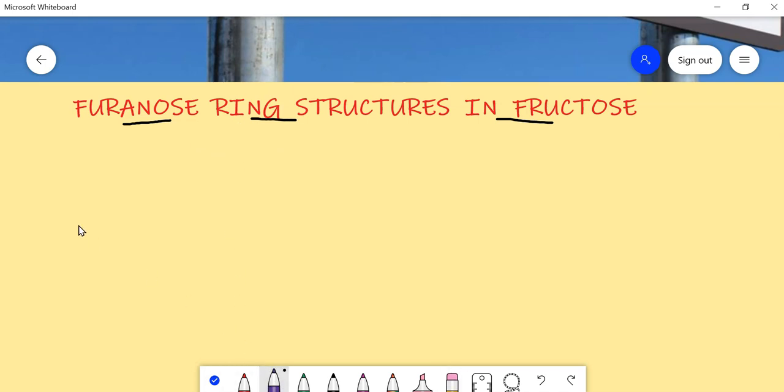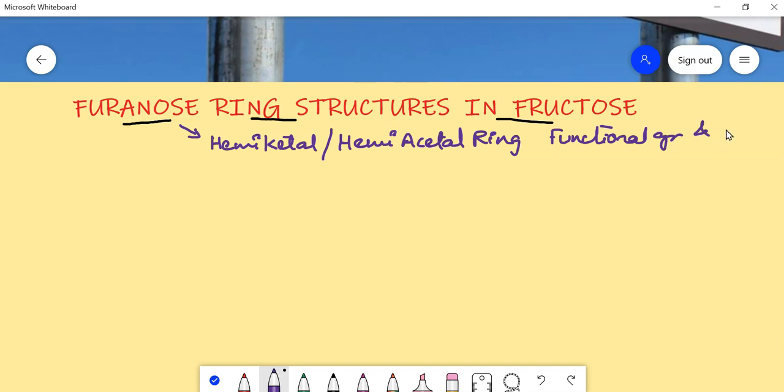Let's see the structure of fructose first. The open chain structure we will see. Fructose is a ketose, and remember this furanose ring is a hemiketal or hemiacetal ring, which is formed between the functional group and one of the hydroxyl groups. In case of hemiketal, the ketone group is always present on the second carbon in case of carbohydrates. The hemiketal ring is formed between the second carbon and the fifth carbon. That is, it is formed in case of ketoses.